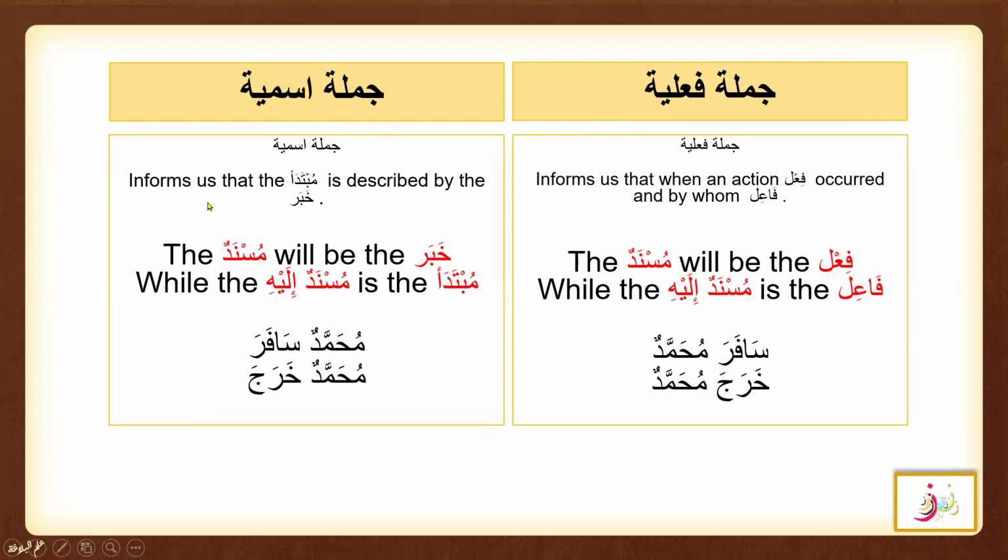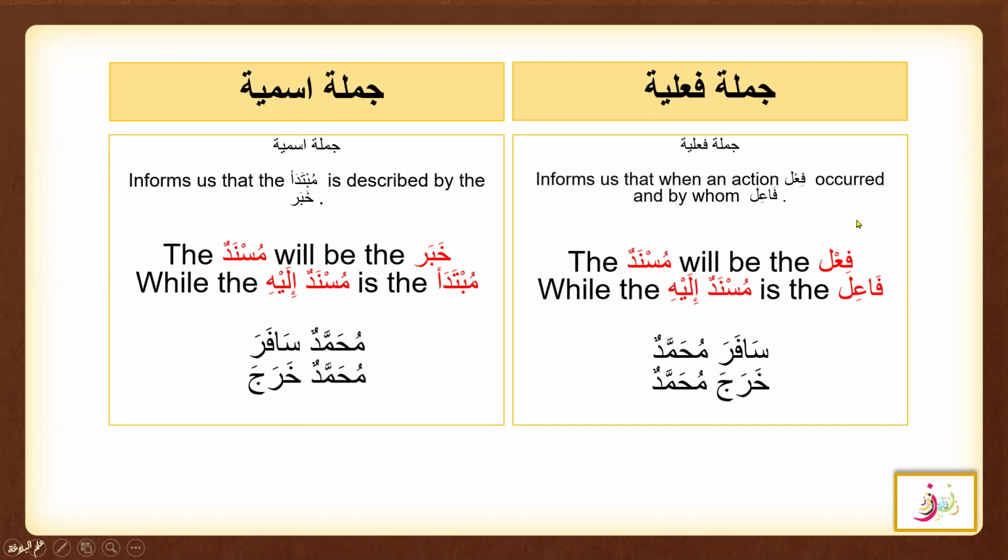Alright, so in Jumla Ismiya there are two components, Mubtada and Khabar, but here in Ilmul Balagha, it will be Musnad and Musnad Ilay. So forget about the Mubtada and Khabar. Just remember that this is a Musnad and this is a Musnad Ilay. Khabar is Musnad. This is Musnad Ilay. Now let's see Jumla Failya.